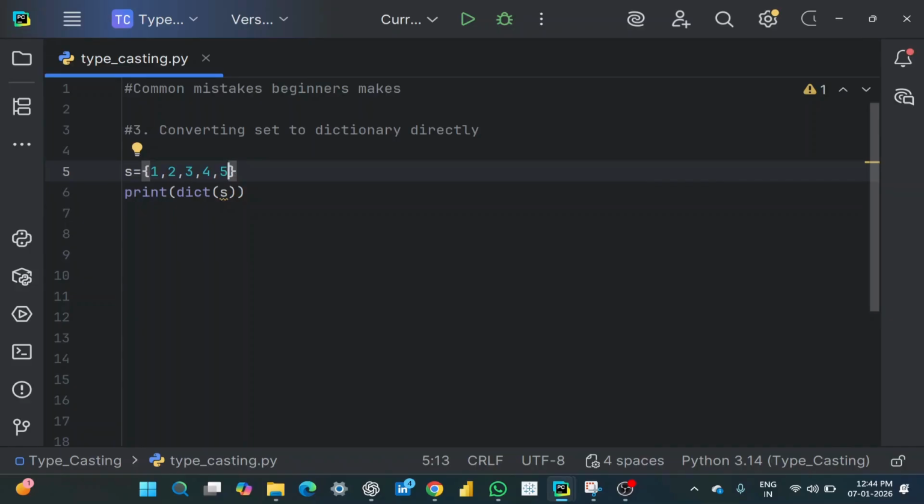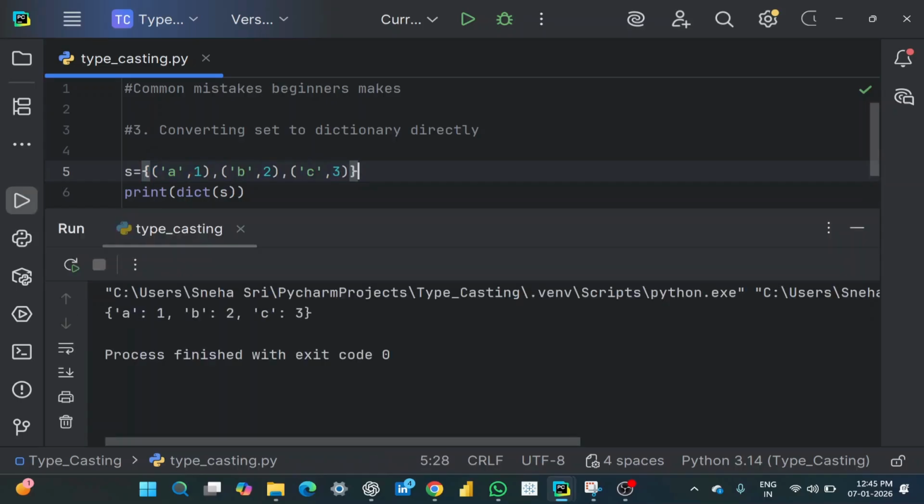But here we can fix that as well. Let me change this. If I give the data in this format, now let me execute it. See.